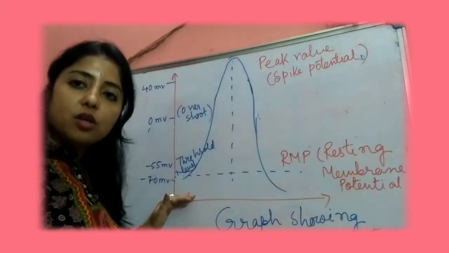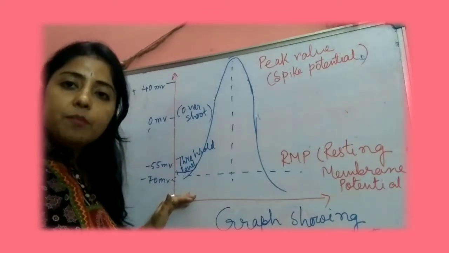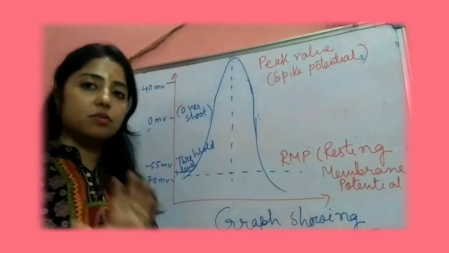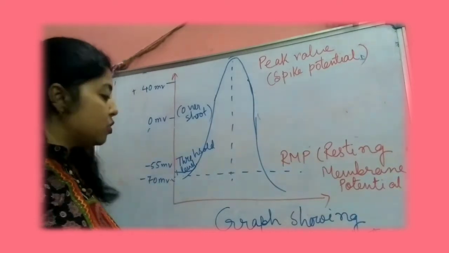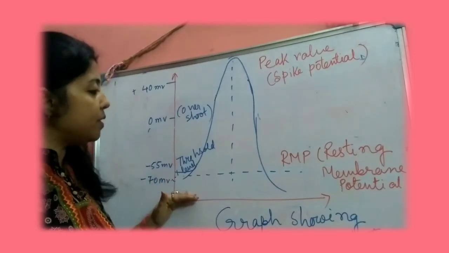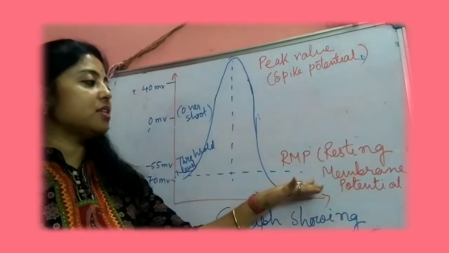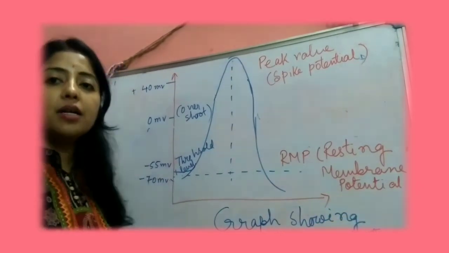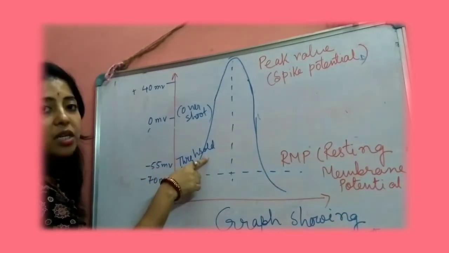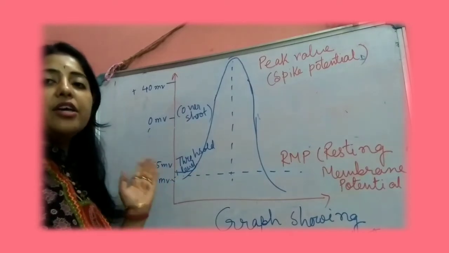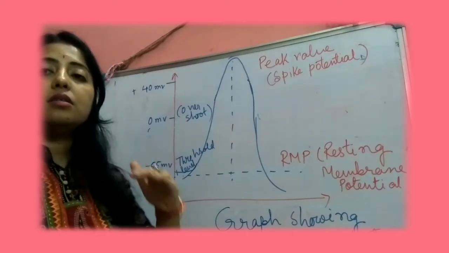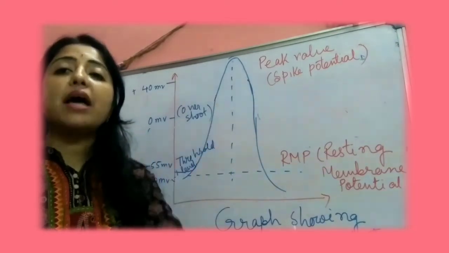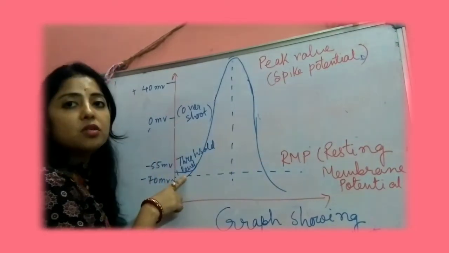I told you in the all-or-none law, when it reaches the threshold level, the nerve will be excited. So below the threshold level, the membrane potential will be in the resting phase, which is known as the resting membrane potential. But this one is the threshold level. Threshold level means the stimulus is working at maximum level. That means the stimulus is given at maximum level. That is known as the threshold level.